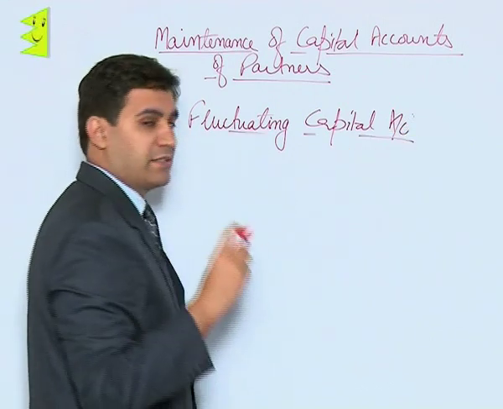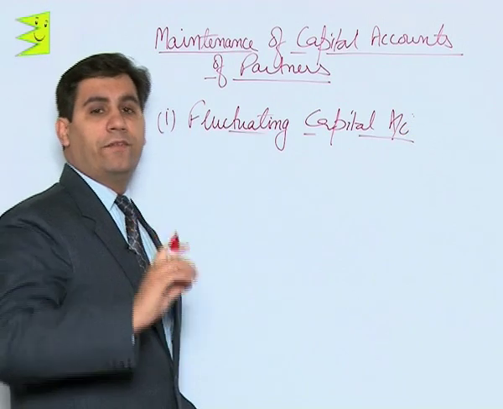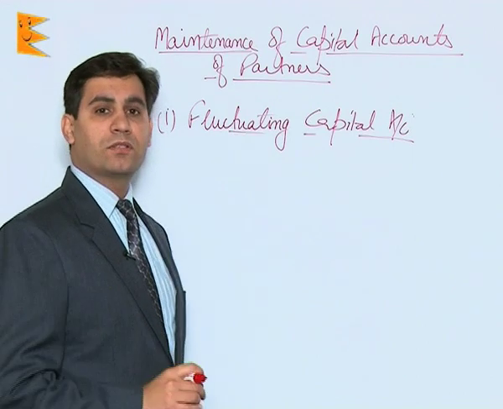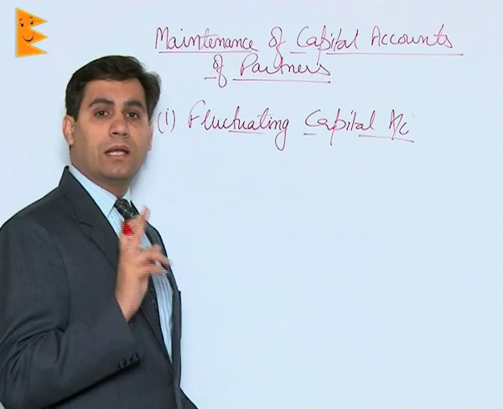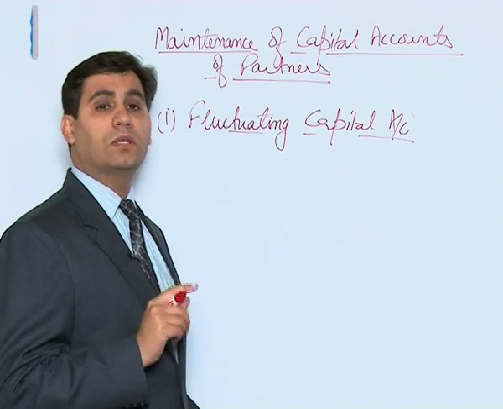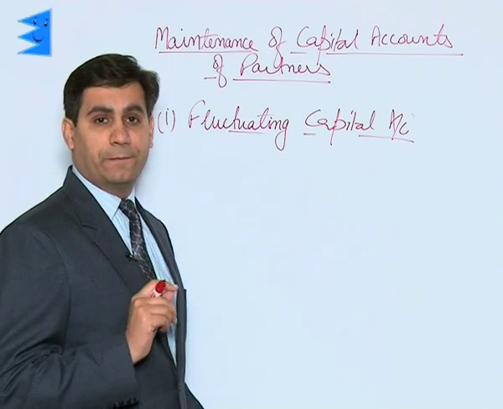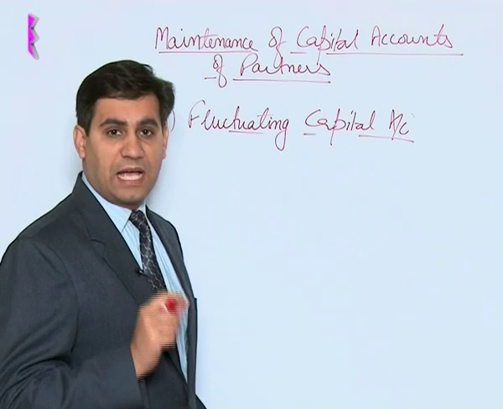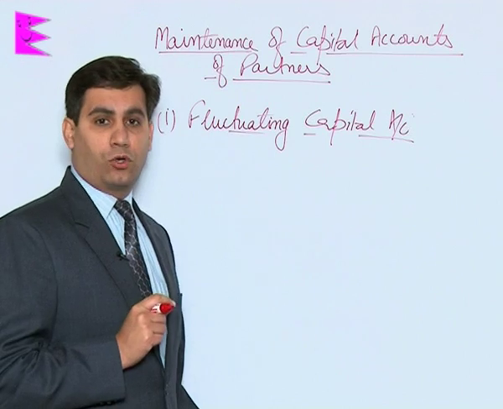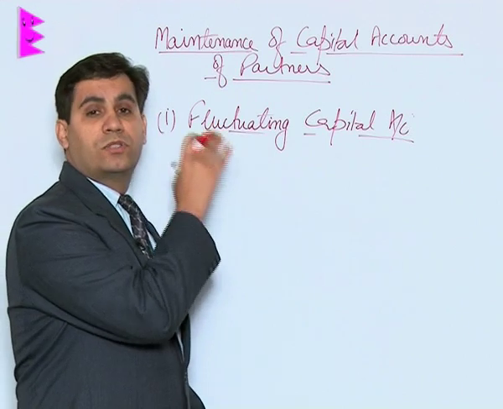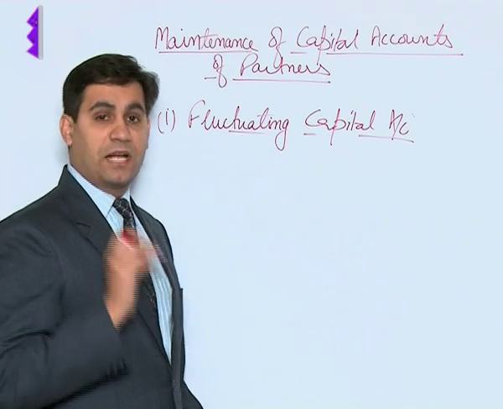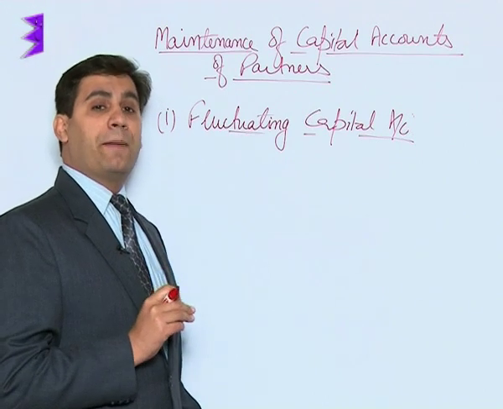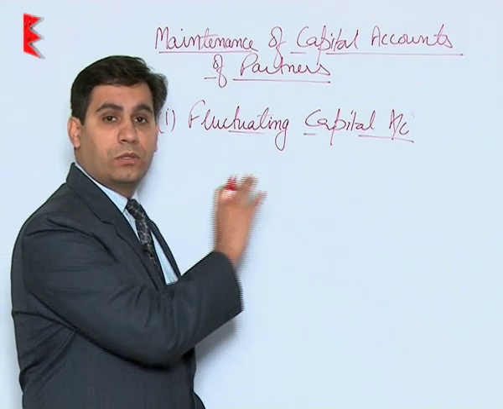Now students, as the name suggests, fluctuating means that the balance of the capital keeps on varying. In this method, only one capital account relating to a partner is prepared, and all the adjustments relating to interest on capital, salary, profits, drawings, etc. are passed through this particular account.